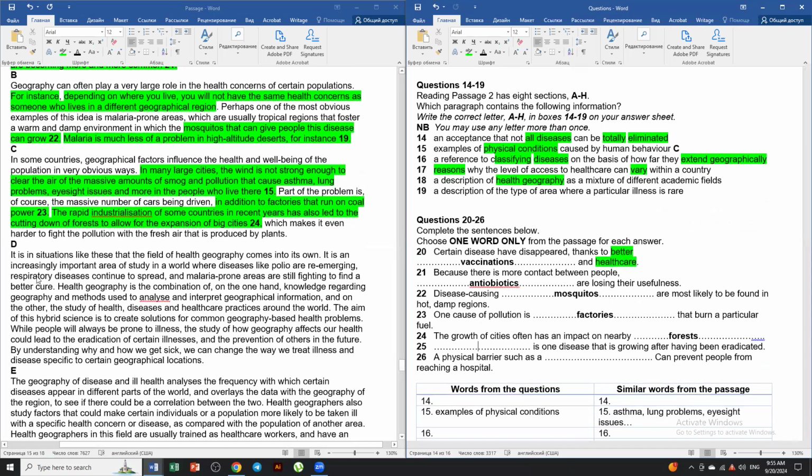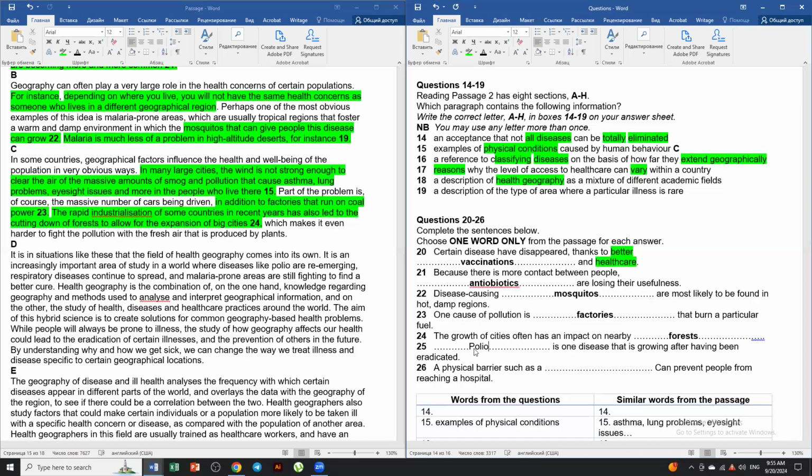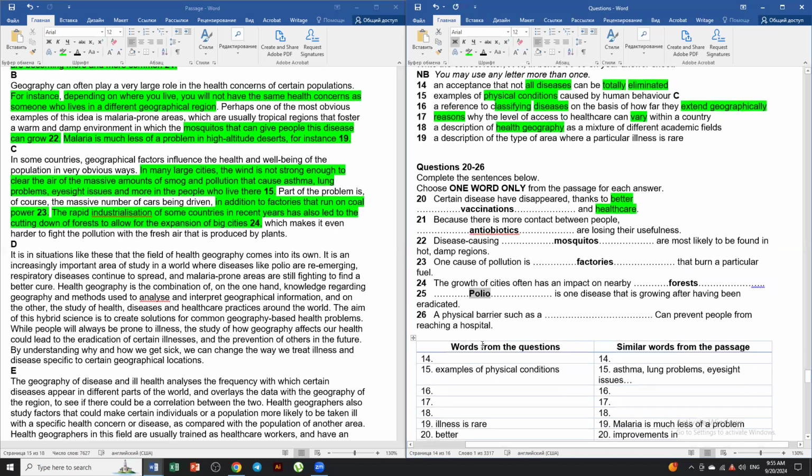All right. Moreover, it is in situations like these that the field of health geography comes into its own. It is an increasingly important area of study in a world where diseases like polio are re-emerging. Okay, we have D. So we have basically polio. We have polio here, and we have to write it in a capital letter or a small letter.